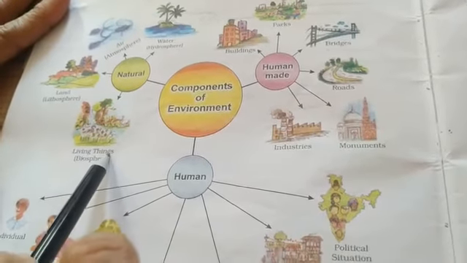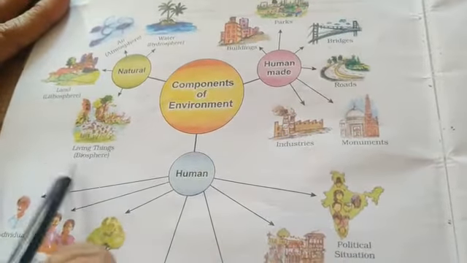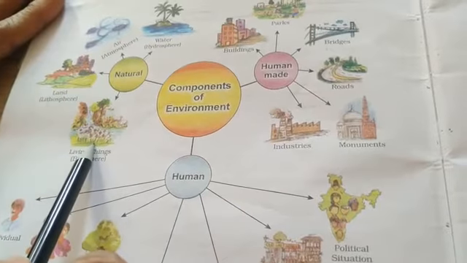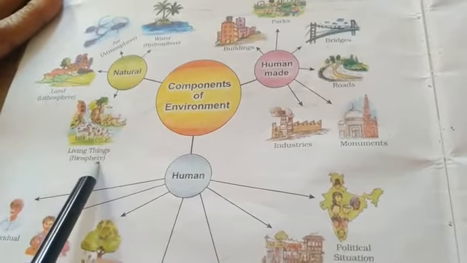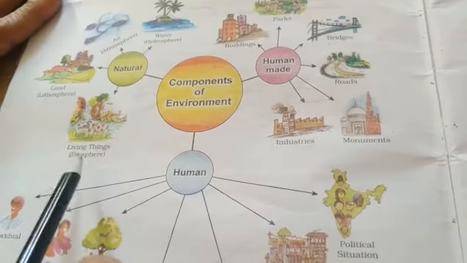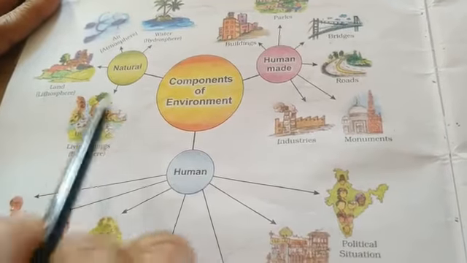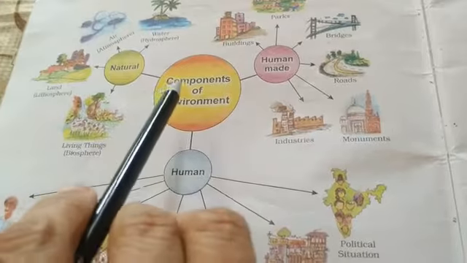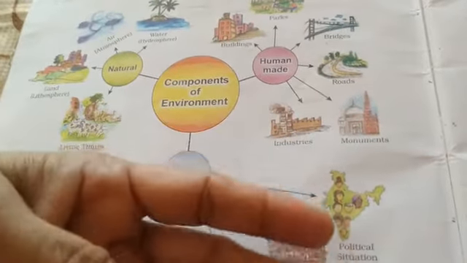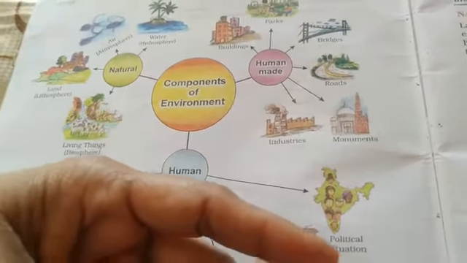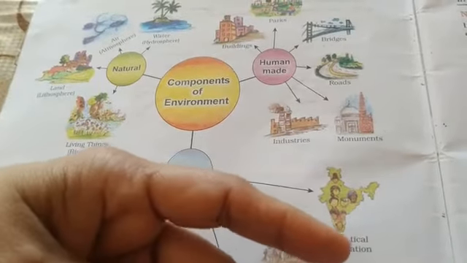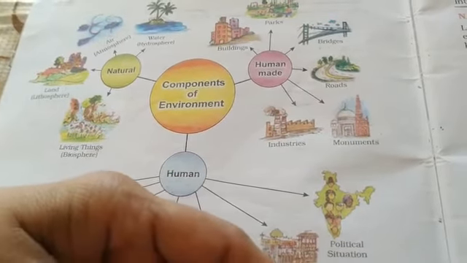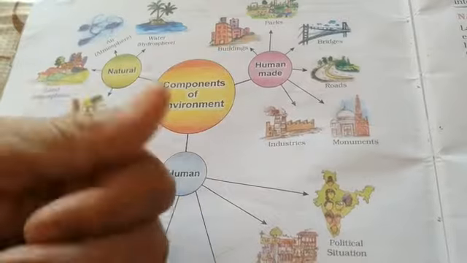So all the living things as well as the non-living things on the earth are said to be the biosphere. This is the fourth sphere of the earth, isn't it? In this way, the natural environment provides us 4 spheres of earth. What are those? One is lithosphere, one is hydrosphere, one is atmosphere, and the other is biosphere, okay?